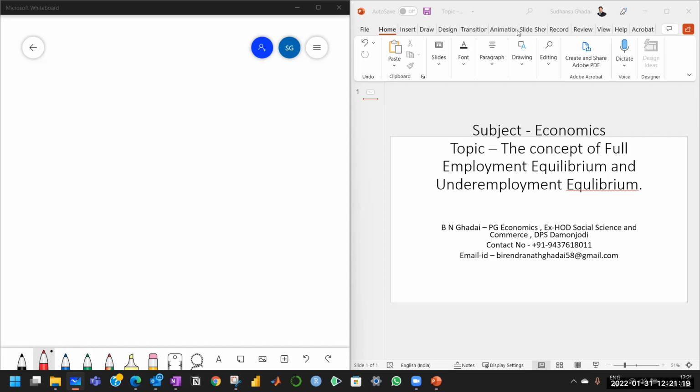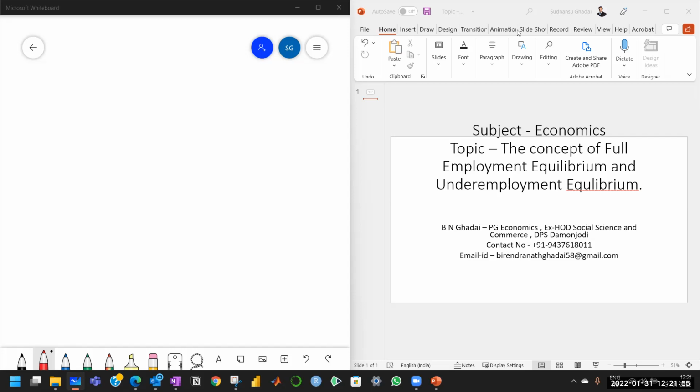But in 1939, during the Great Depression, Professor Keynes proved that what the classicals had pointed out was not at all true. He pointed out that full employment is a concept which is not easy to find. What is the normal situation? The normal situation can never be full employment. The normal situation is less than full employment, because Keynes pointed out that aggregate demand always falls short of the aggregate supply.